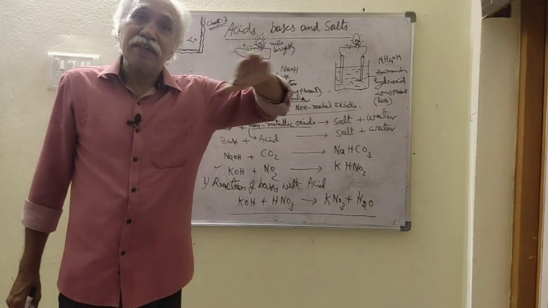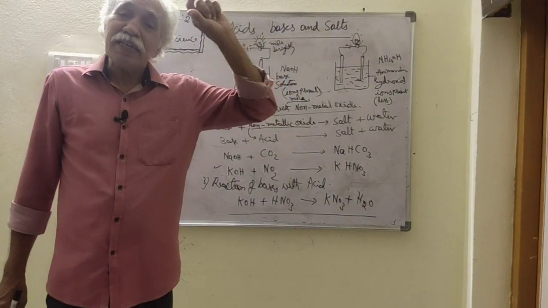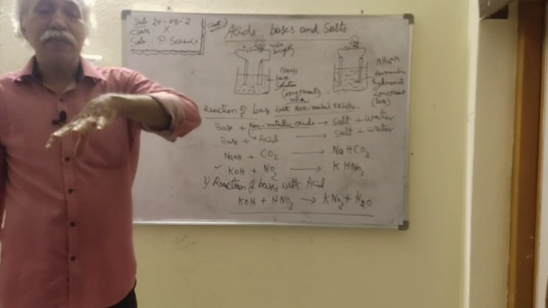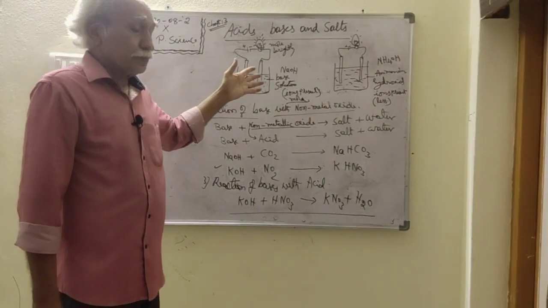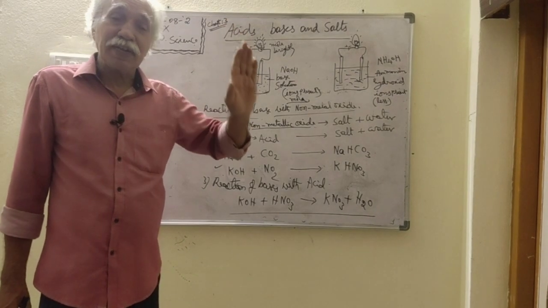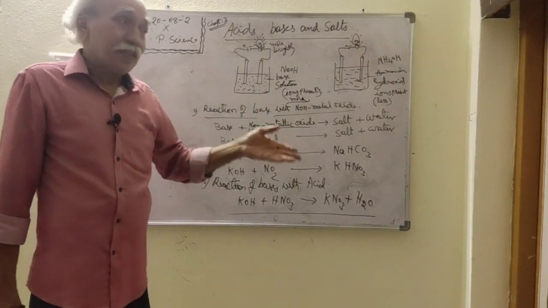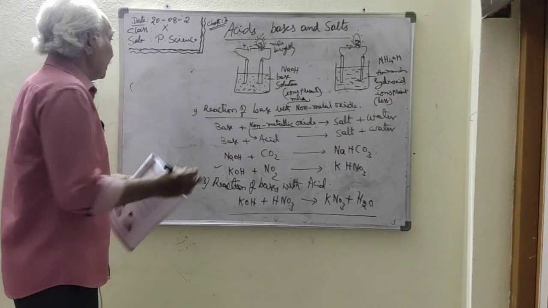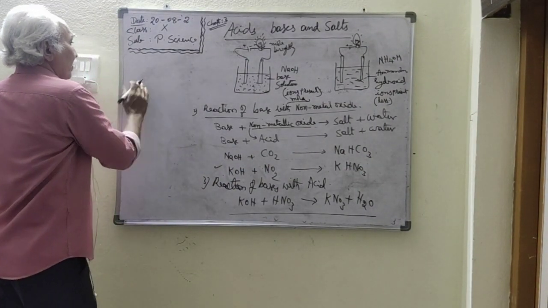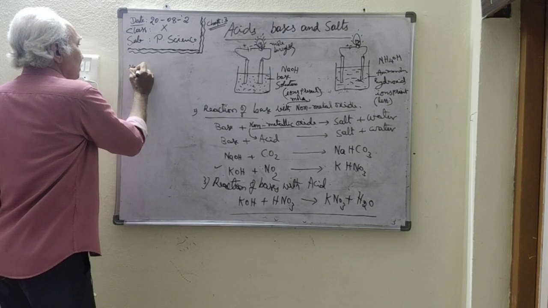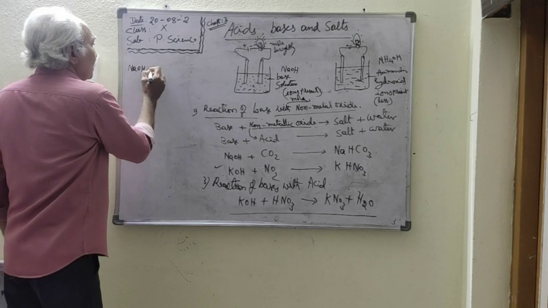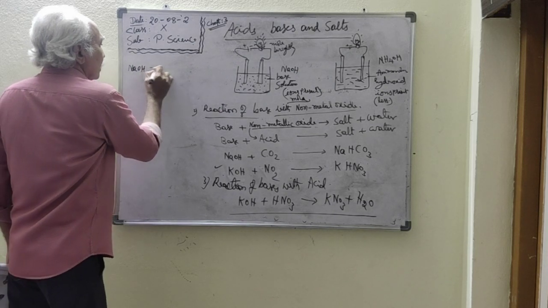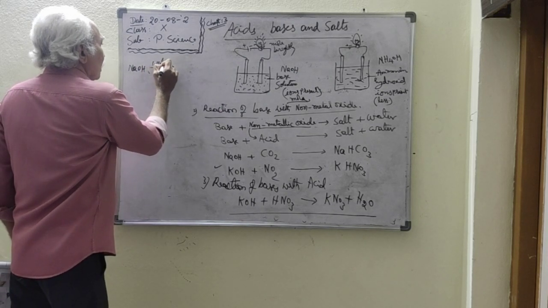Acids conduct electricity because of the presence of H plus ions and anions, some non-metallic ions. But in this case, bases also conduct electricity like acids, because of the presence of ions. What kind of ions are there? Let us see. When sodium hydroxide is dissolved in water, what happens?